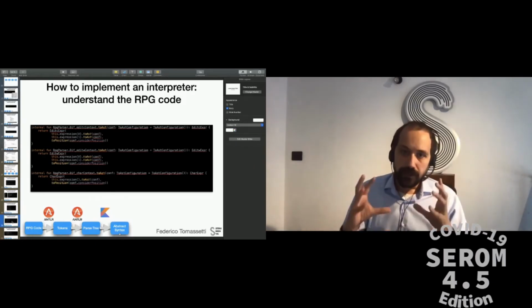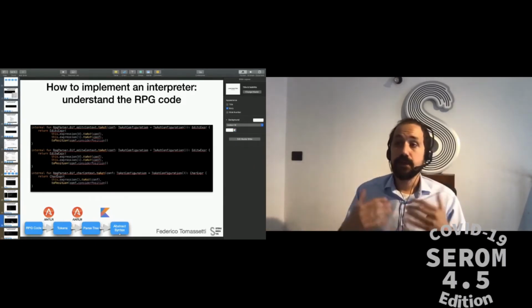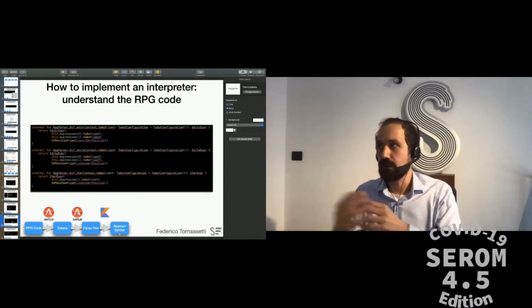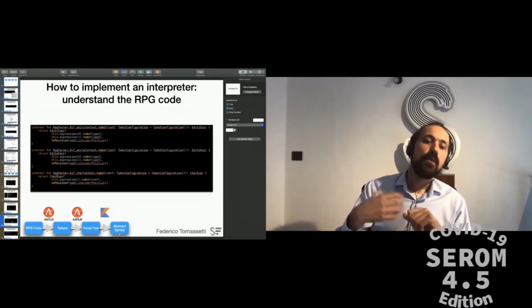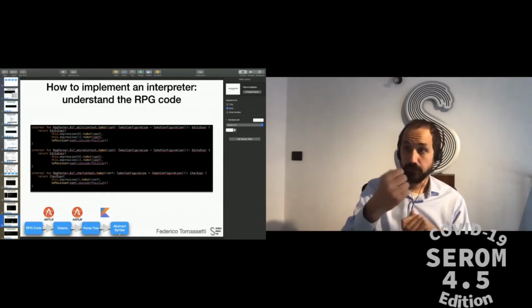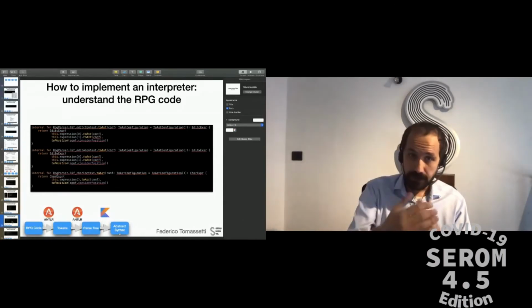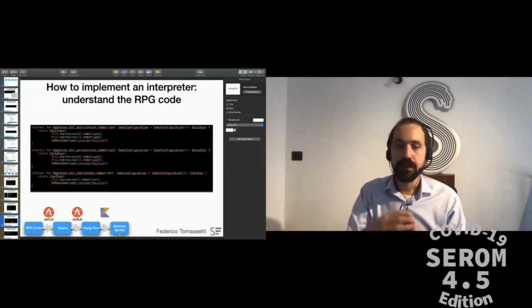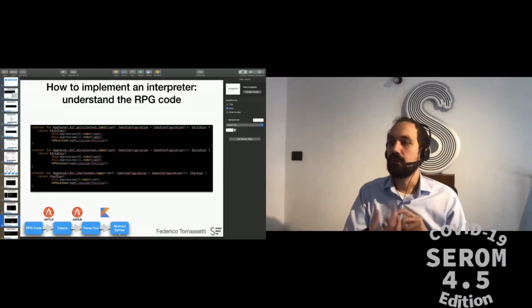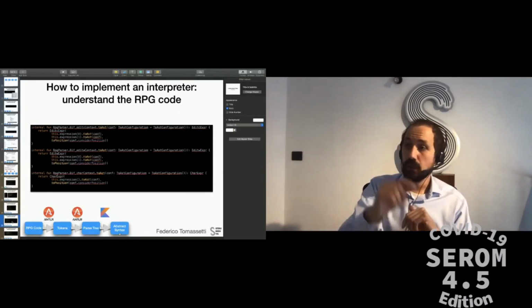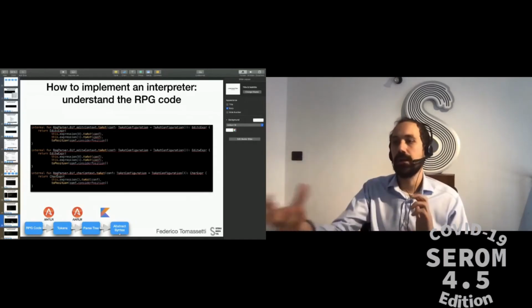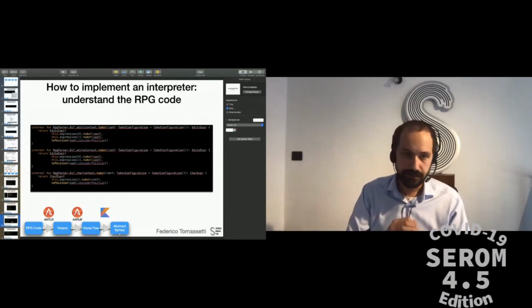What we do is defining a set of extension methods, so methods that are added to a class outside the definition of the class itself, and we extend the classes of the parse tree that has been generated by ANTLR by adding these toAst methods. In this way, I will be able to take every node of the parse tree, call on it the method toAst, and obtain the equivalent node of the abstract syntax tree.